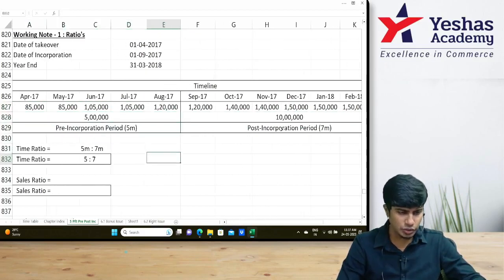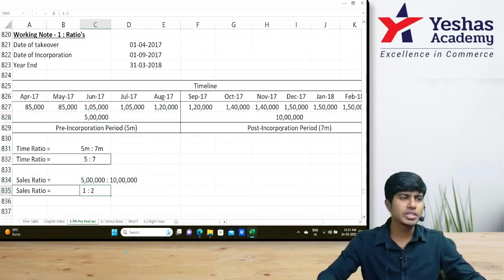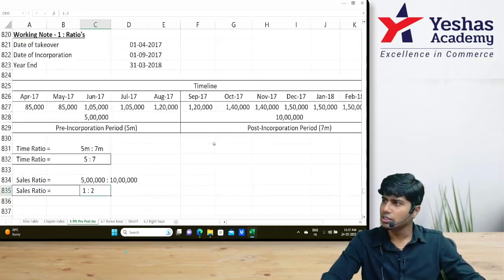Can I say 5 is to 10? 1 is to 2 is the sales ratio. Shall we split items in sales ratio first? Come back here.